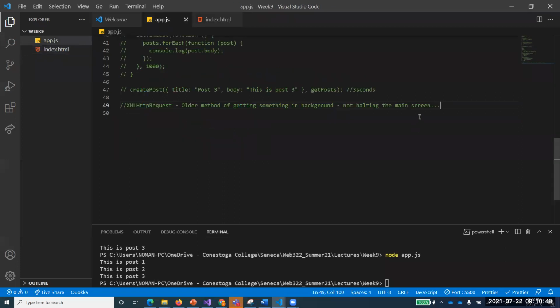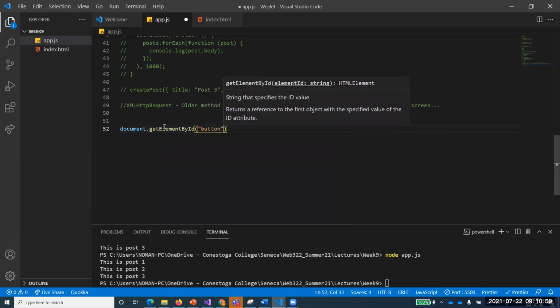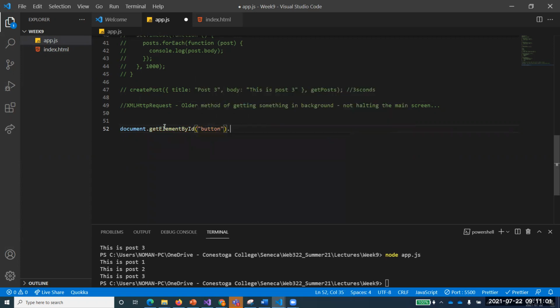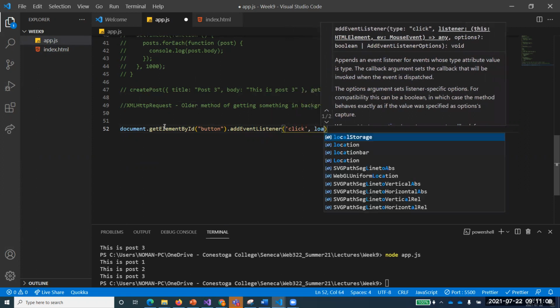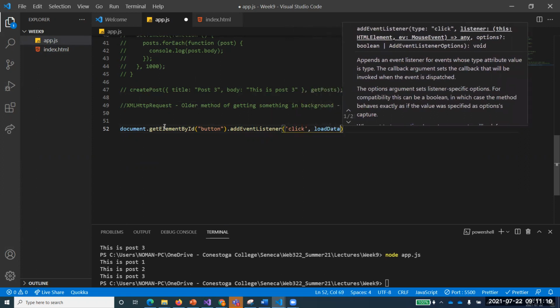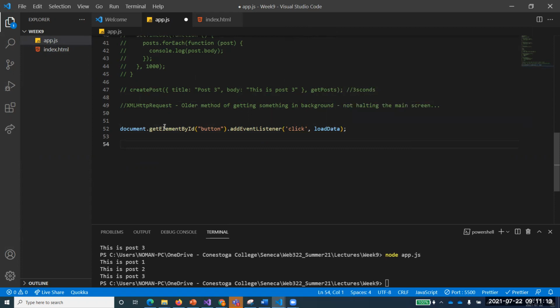Now to do that, first let's capture the button. We can capture the button by getElementById, and what is the ID? I've given it the button ID, right? I want to attach an event listener to it, and I want it to run on click. Then let's create a function called loadData. I'm just creating the function loadData that will run once this happens. Now listen about that.